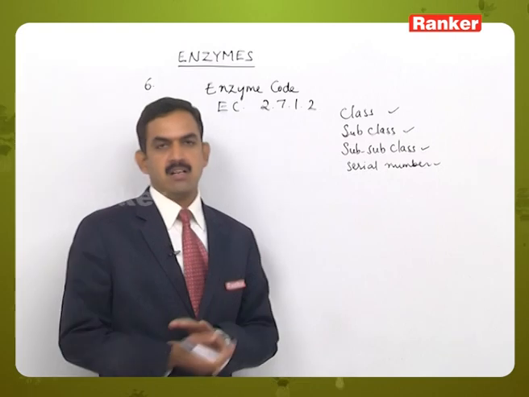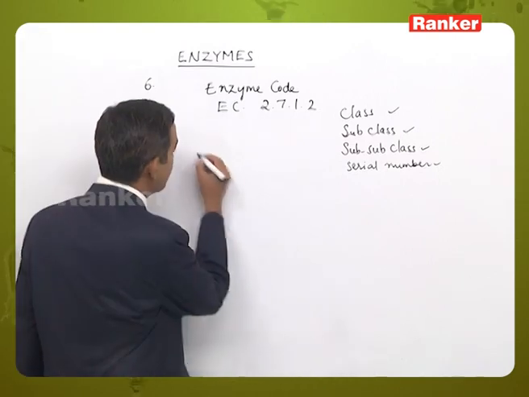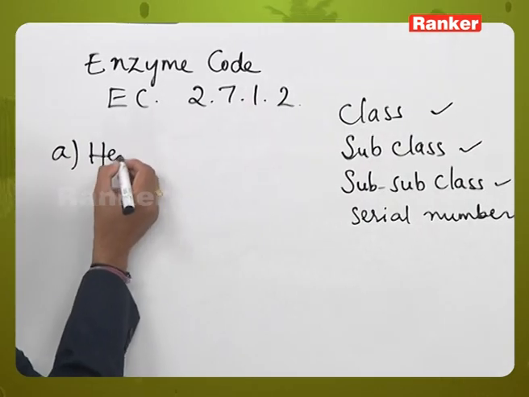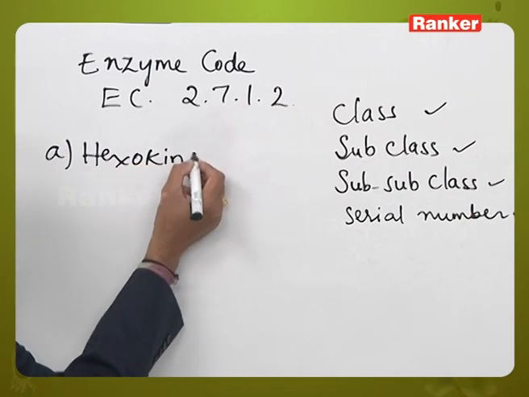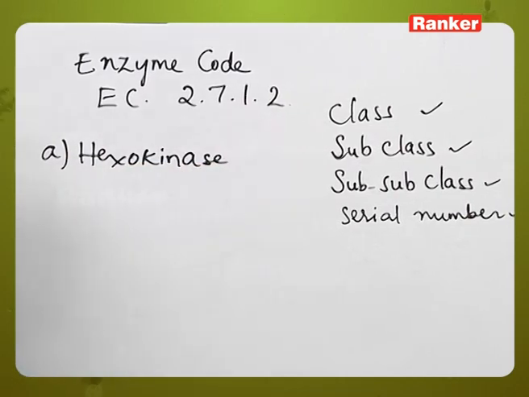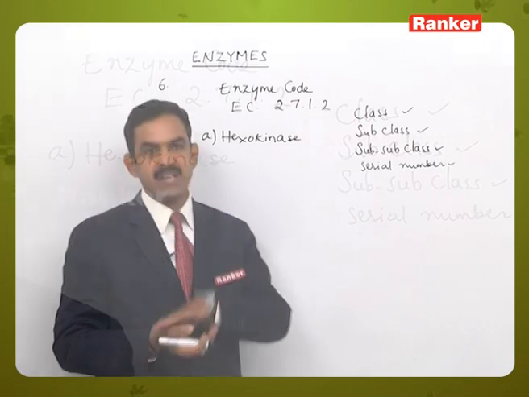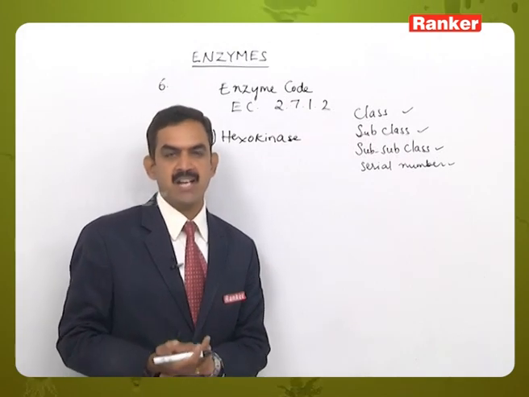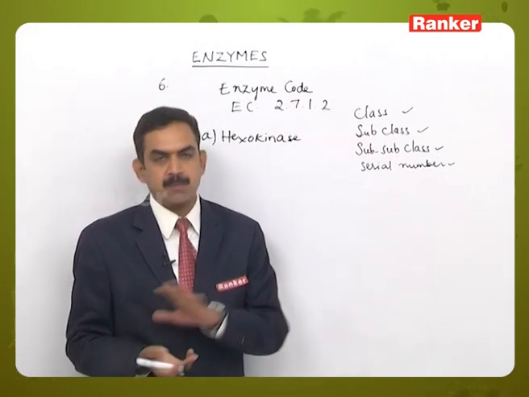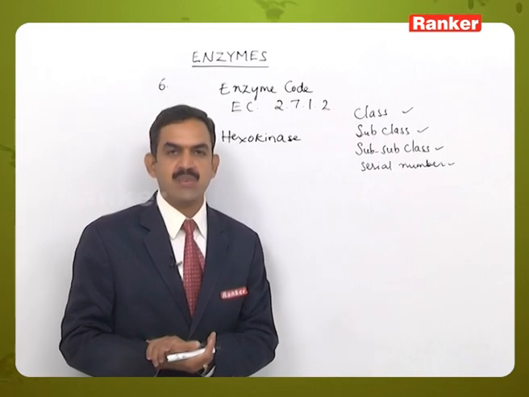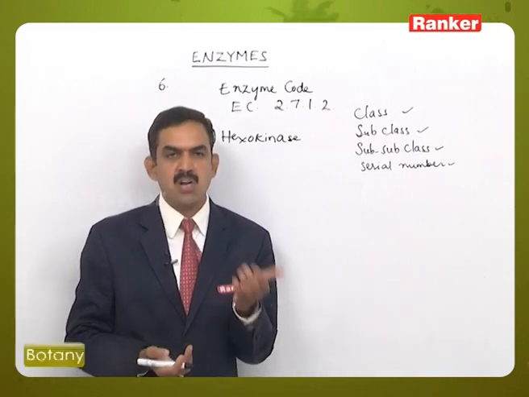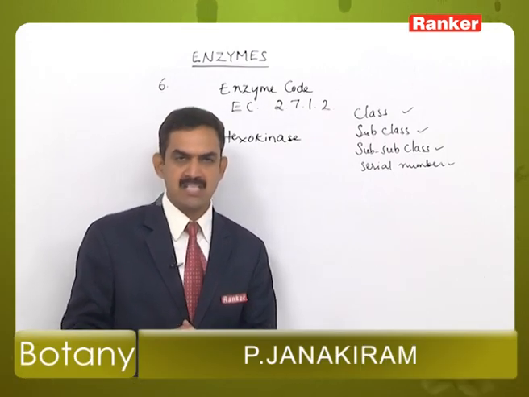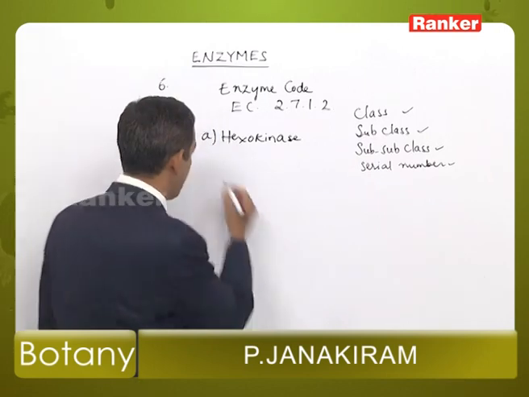In the given options, first is hexokinase. Hexokinase belongs to transferases, in the subclass phosphotransferases, that is the transfer of a phosphate group from one substrate to the other substrate molecule.